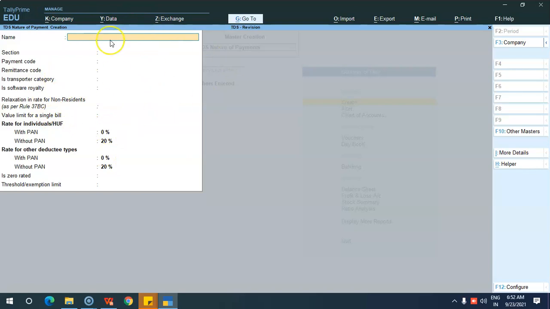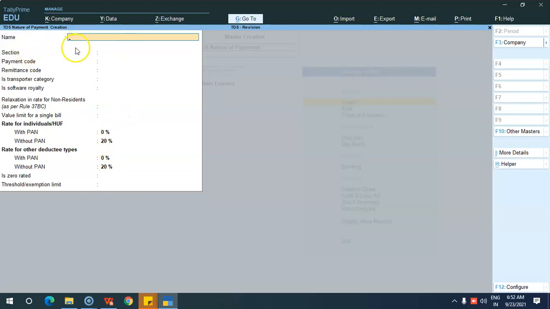Here you can create the nature of payments. There is a helper option in the right button bar. You can click on it. As we are using the education mode, this helper option won't be working. If you are using a licensed mode, you can click on the helper option and select the nature of payments. All those nature of payments will appear. Once you select, all the details related to the rates will be filled automatically.